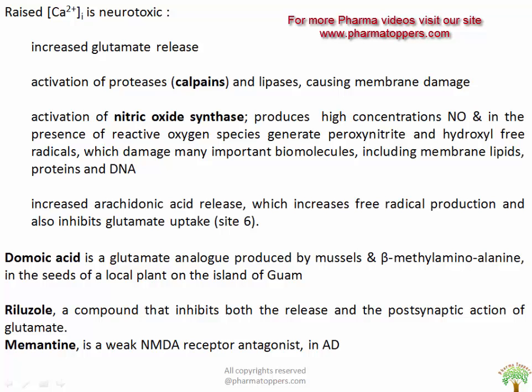In case of site 6, increase in the arachidonic acid release also plays a major role, which increases the free radical production as well as inhibits the glutamate uptake. So these are the points to be remembered.